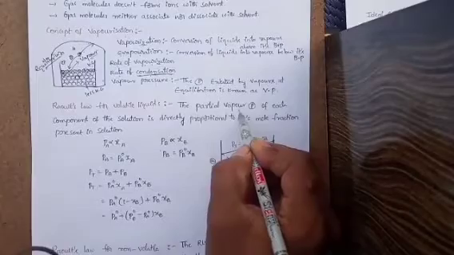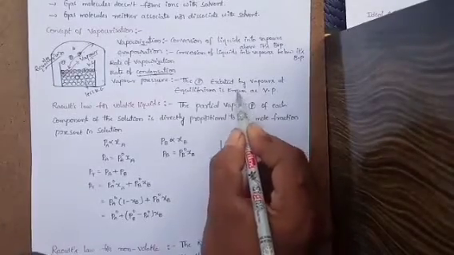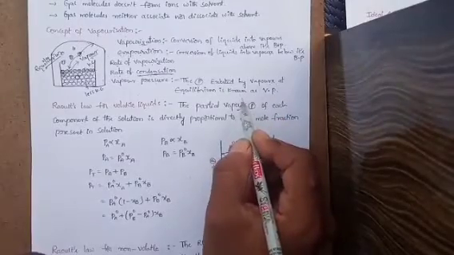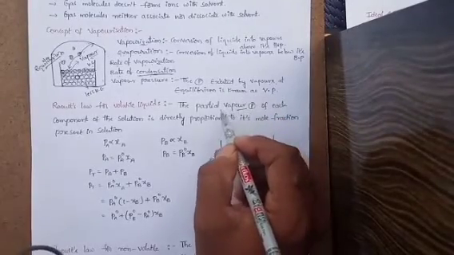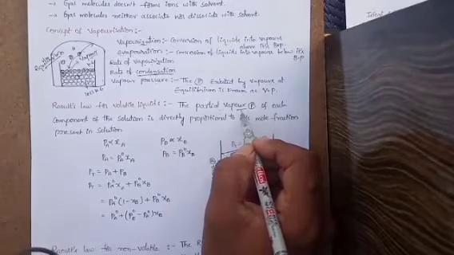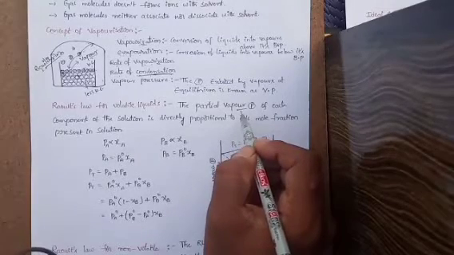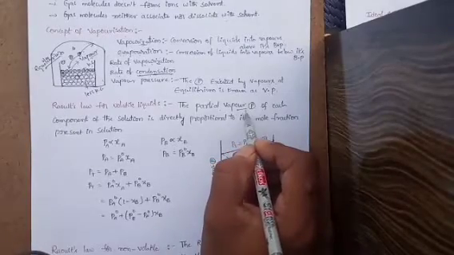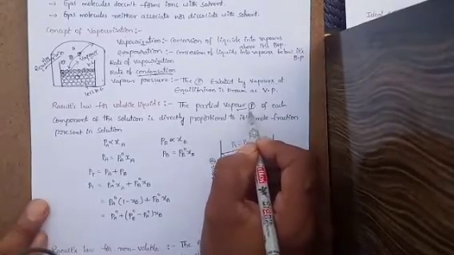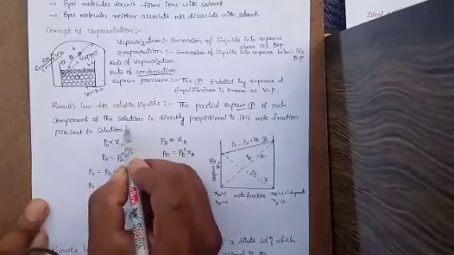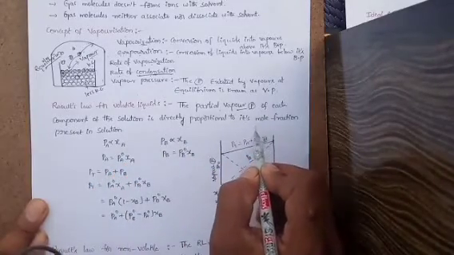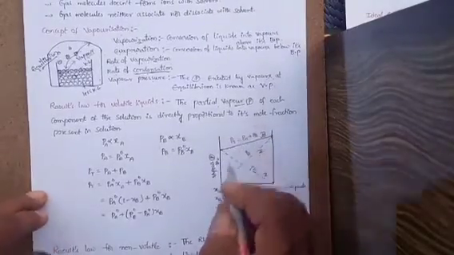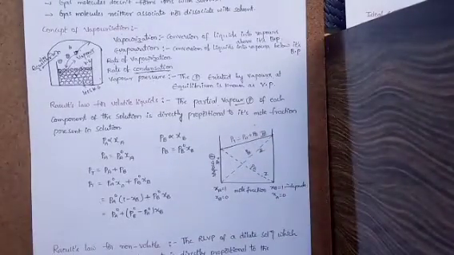We know that vapor pressure means pressure exerted by the vapors at equilibrium. Partial vapor pressure means pressure exerted by a single component. Partial vapor pressure of the component is directly proportional to what? Mole fraction in the solution. We will discuss this by taking an example.